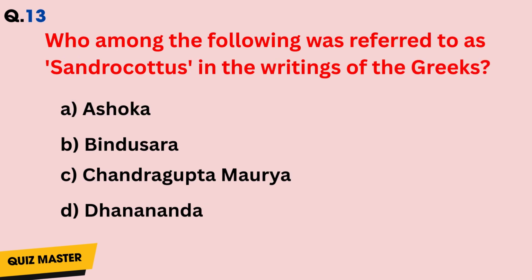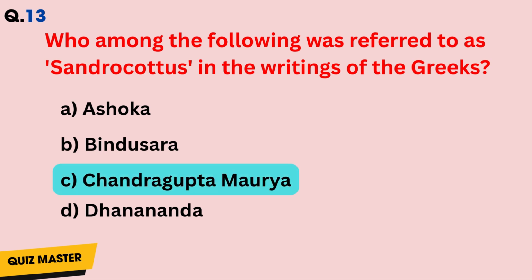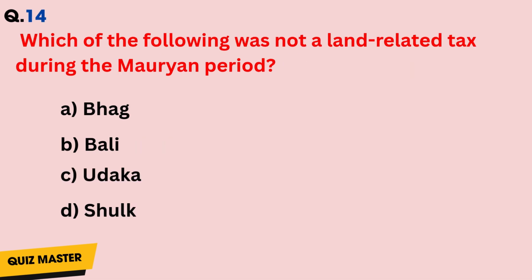Question number 13. Who among the following was referred to as Sandrocotis in the writings of the Greeks? Answer is C. Question number 14. Which of the following was not a land-related tax during the Mauryan period? Answer is D.